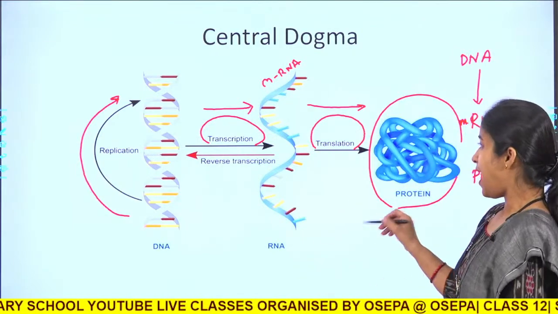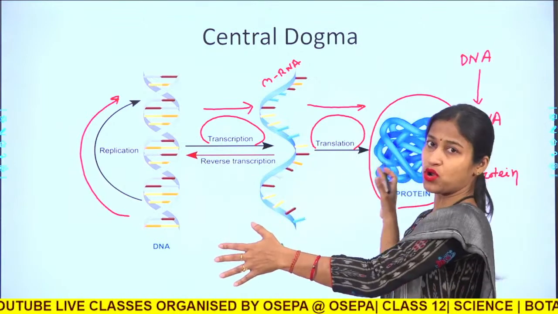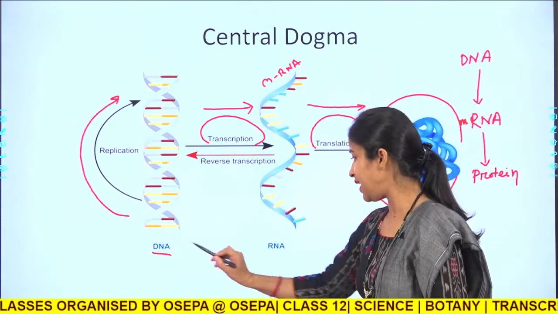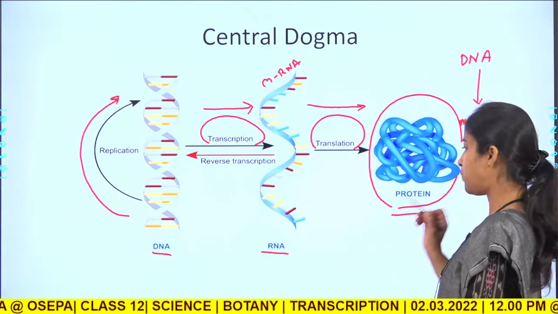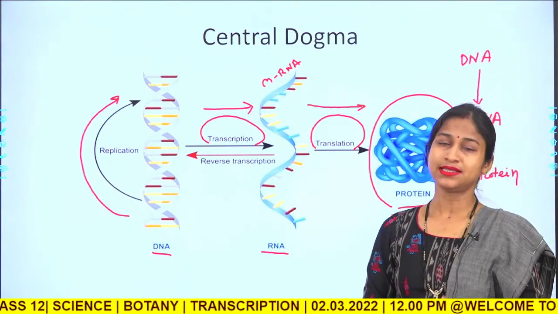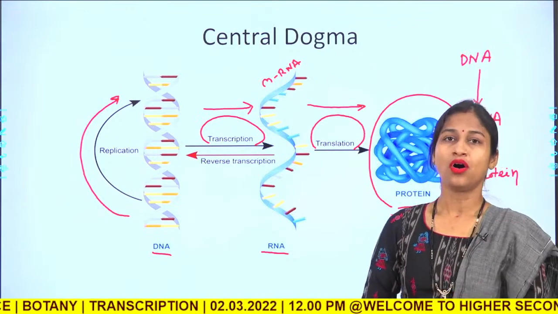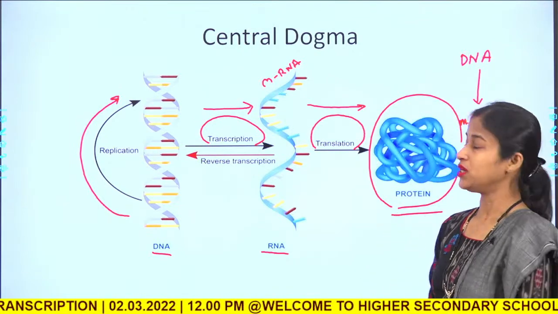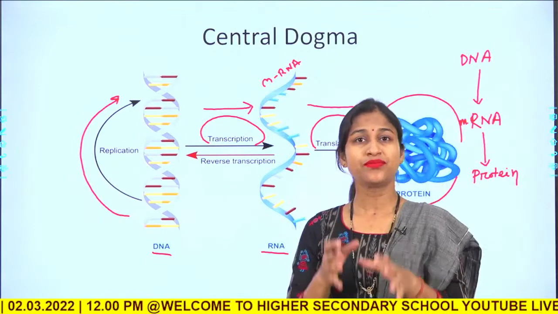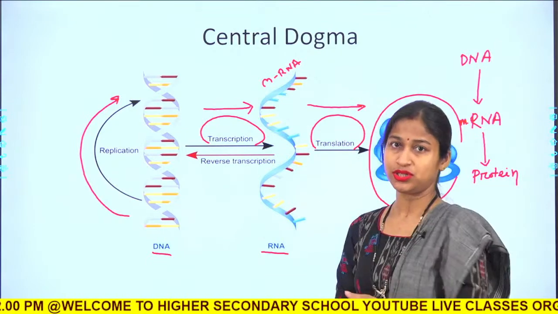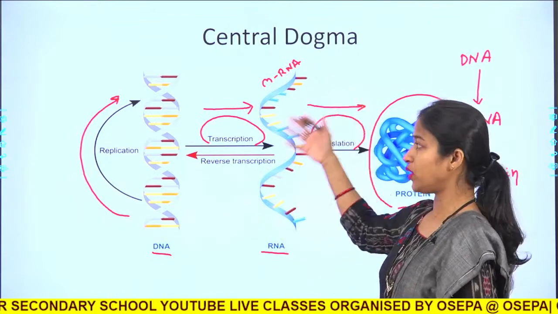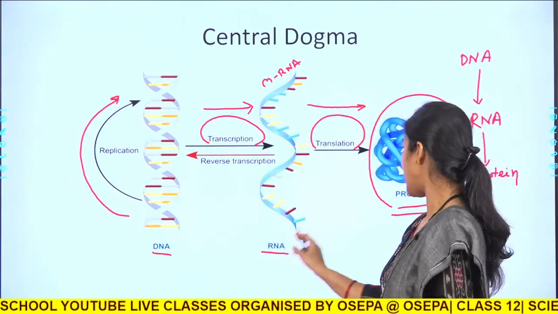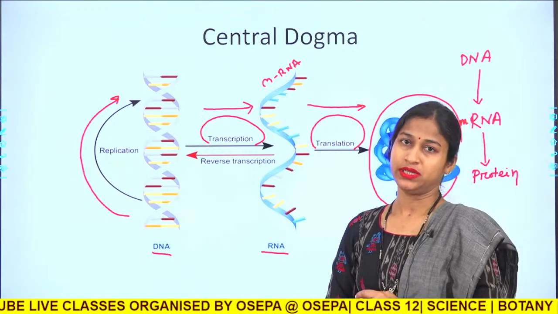And this total process, from DNA to RNA, then from RNA to protein, is called the central dogma of molecular biology. Most of the organisms follow this direction of the metabolic activities, that is from DNA to RNA, then to protein.